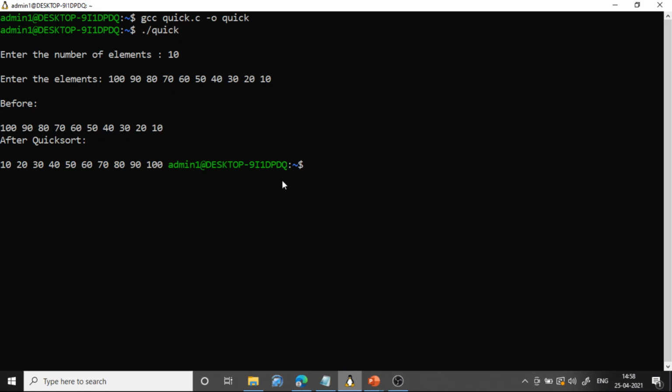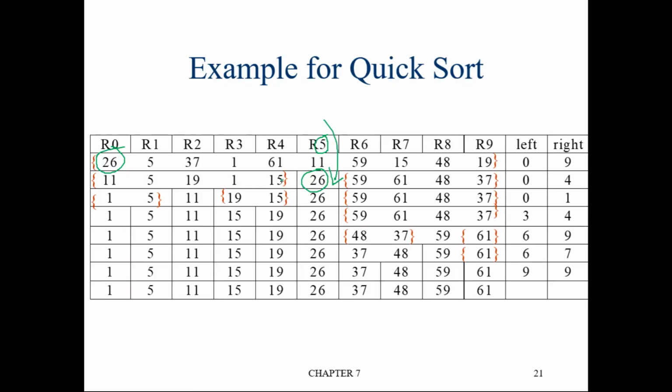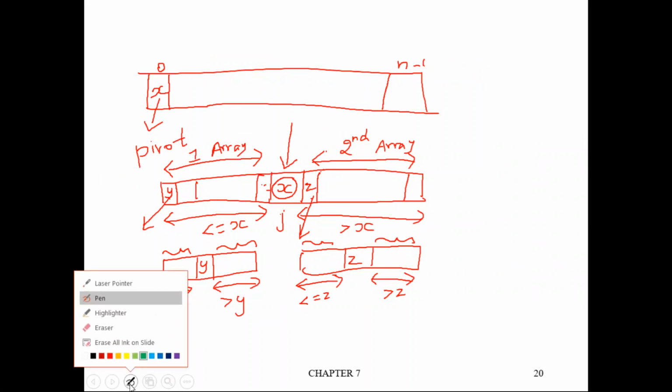So that's it about quicksort. We have discussed that its worst case time complexity is order of n square, and its average case and best case time complexity is order of n log n. Okay, the reason is